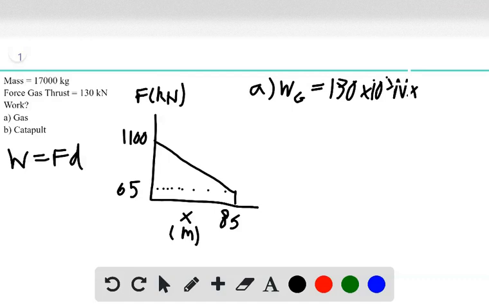times the force is in the direction of displacement. Displacement is 85 meters, so the cosine would just be of 1. So we're just going to do 85 meters, and plug that into your calculator. You'll get 1.1 times 10 to the 7th joules.